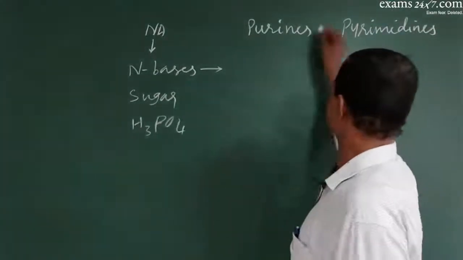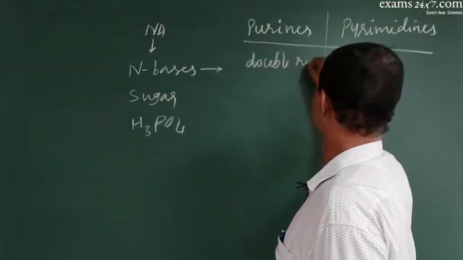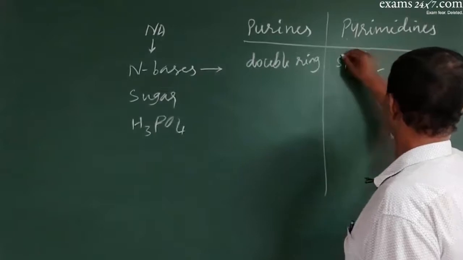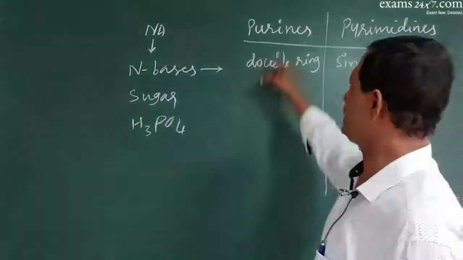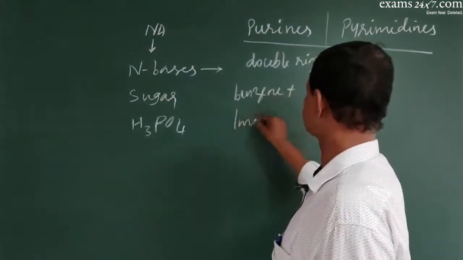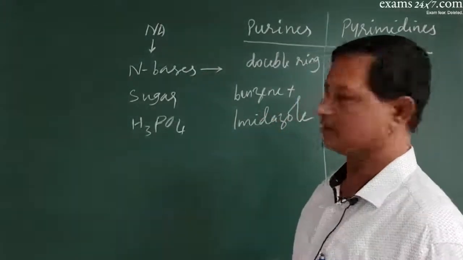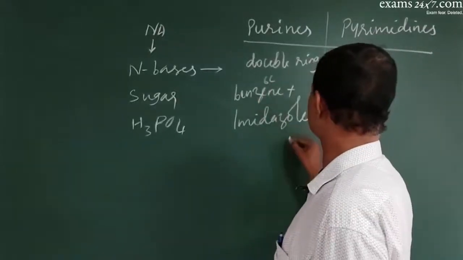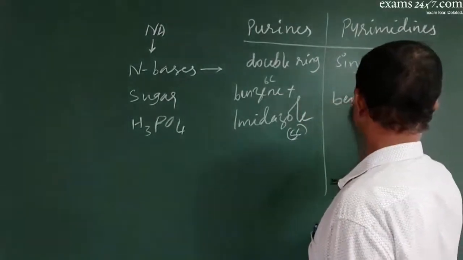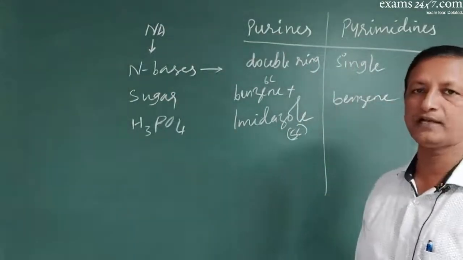What is the difference between the two? The purines are double ringed structures, and pyrimidines are single ringed structures. Purines have a benzene ring and an imidazole ring. The benzene ring is a 6 carbon compound, and the imidazole ring is a 5 carbon compound. But pyrimidines have only one ring. So that is the basic difference between purines and pyrimidines.